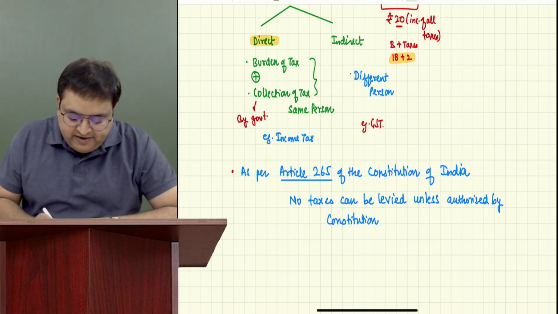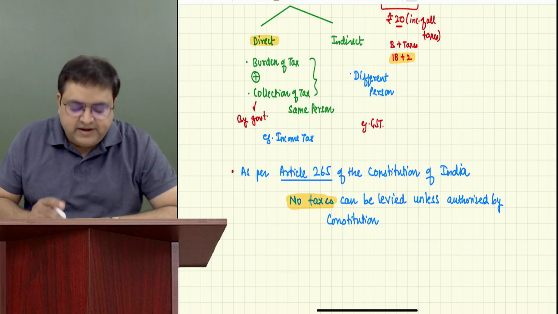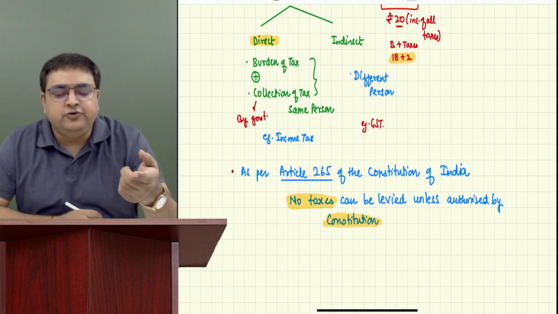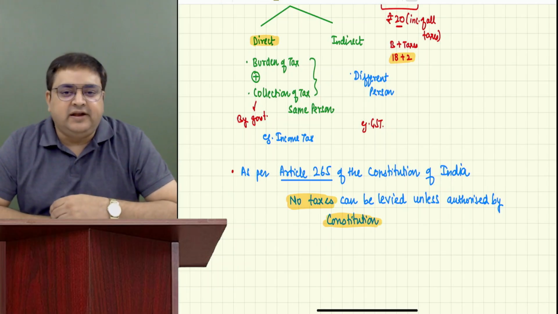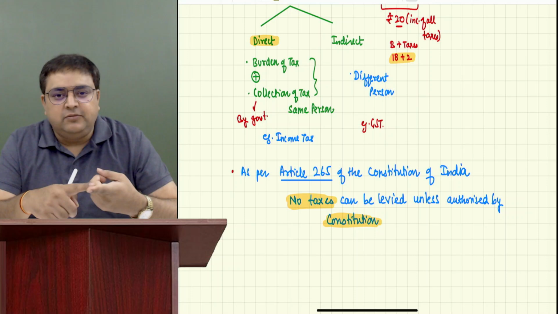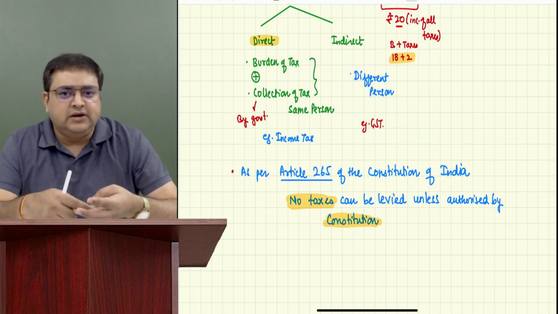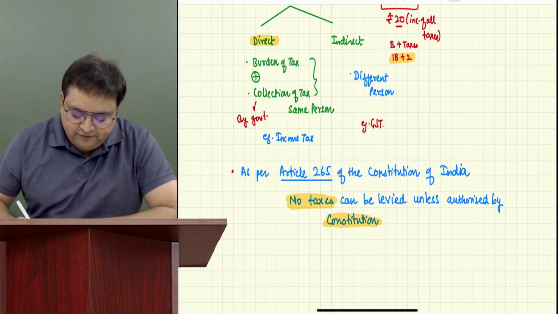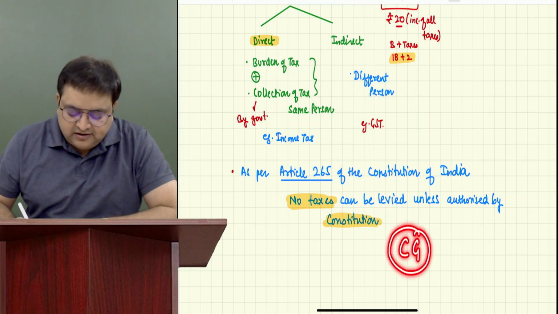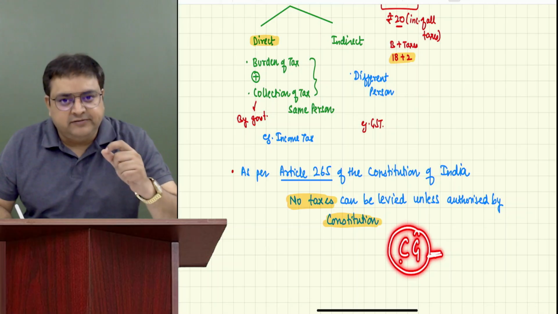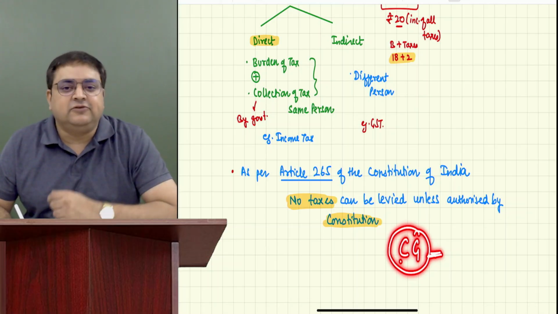So we cannot levy any taxes. Government cannot levy any taxes unless it is given the power by the Constitution of India. The Constitution of India will give the power to you. Then only the government can levy the taxes. Generally, we know that there are two types of government: central government and state government, although there is one more, local government, but right now precisely central government and state government. So if any taxes which central government would like to levy, there should be a power. Central government should have the power which is given by the law, which is given by the Constitution.